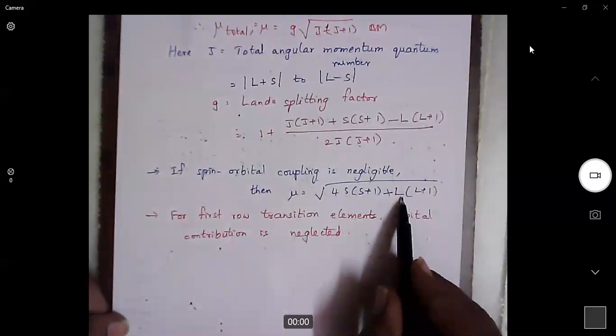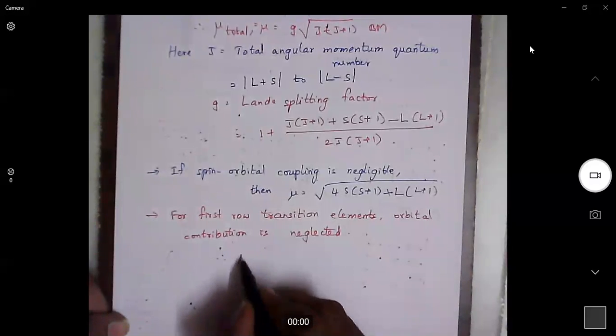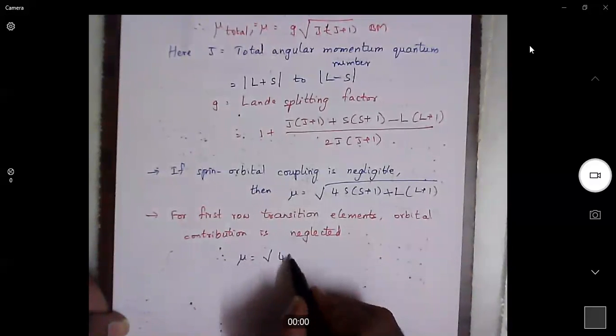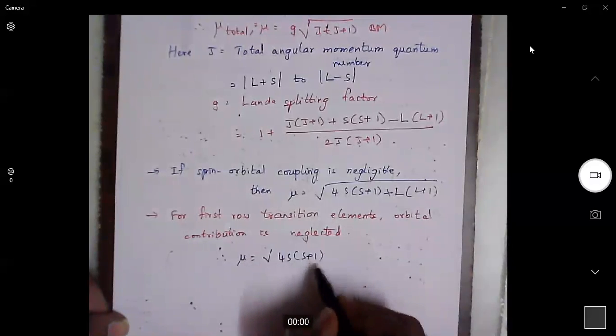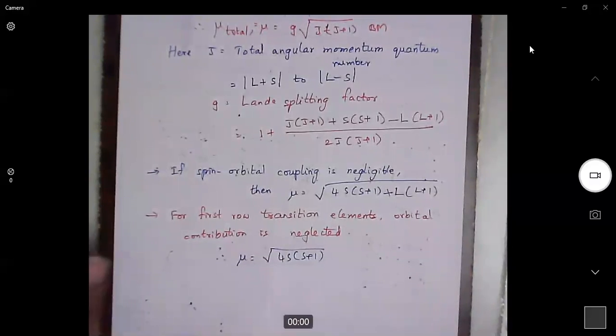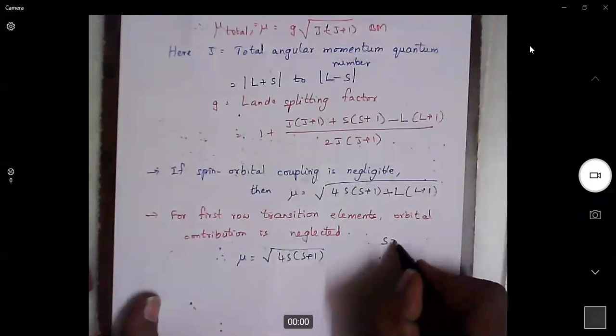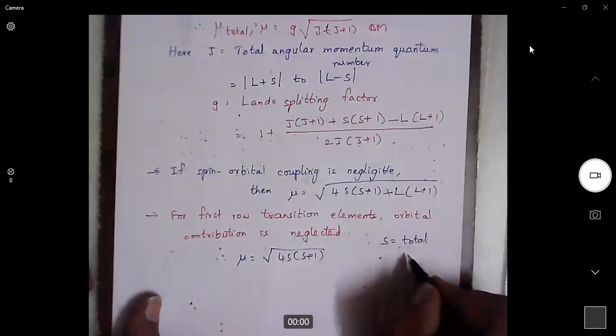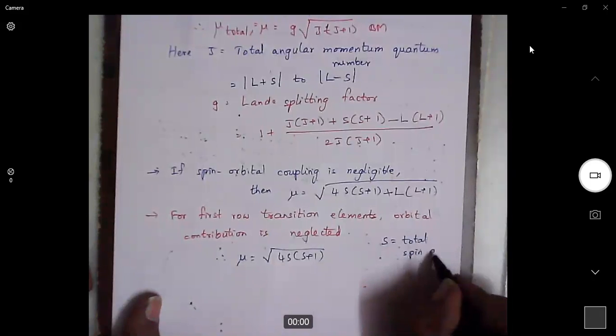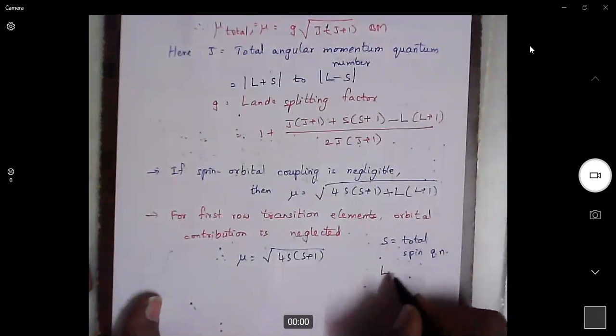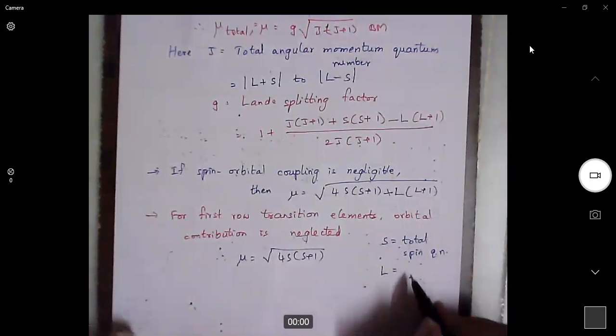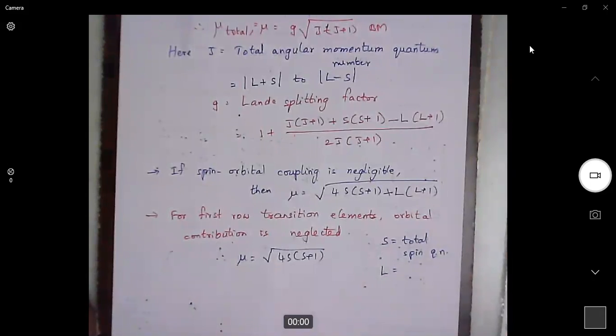When we ignore it, the magnetic moment becomes √(4S(S+1)), where S is the total spin quantum number. L is the orbital contribution, and J is the total angular momentum quantum number.